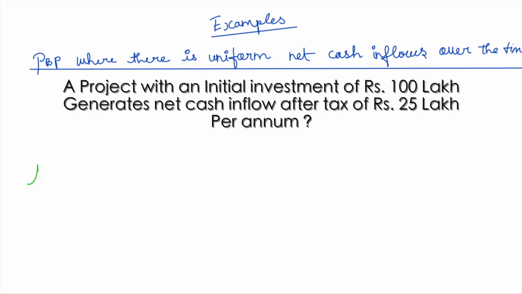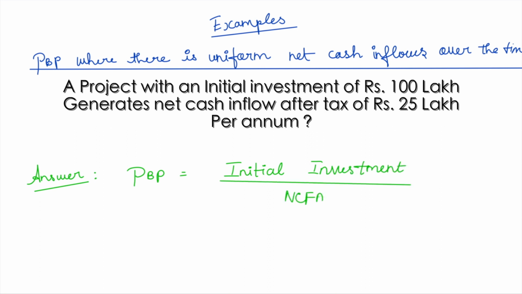It is so simple. You will be writing the formula. The formula is initial investment divided by net cash inflow after tax per annum. Your initial investment is 100 lakhs and your net cash flow after tax per annum is 25 lakhs. So the payback period is 4 years. That is, in 4 years you will recover the initial investment of rupees 100 lakh.